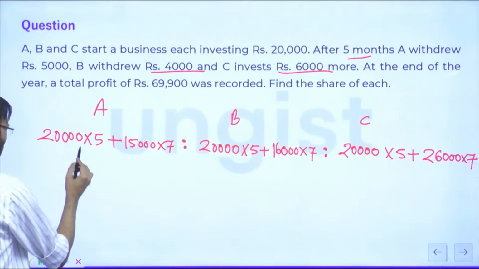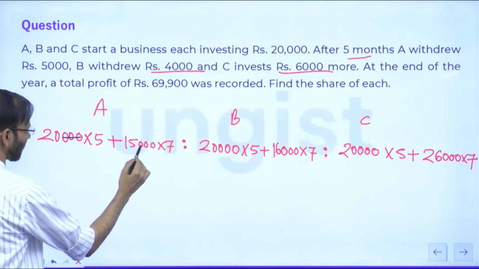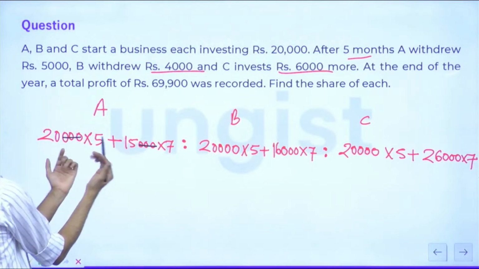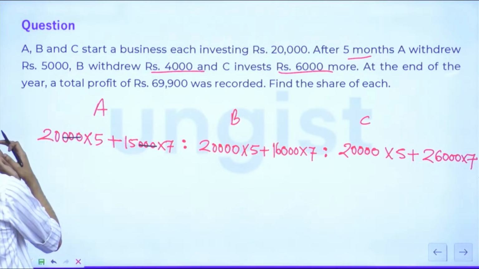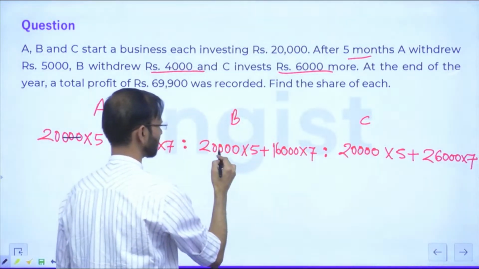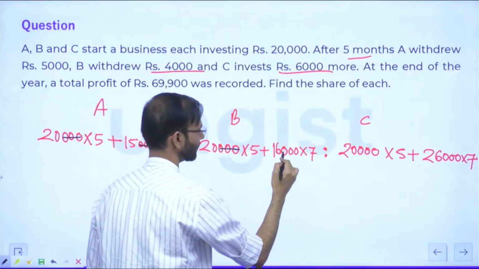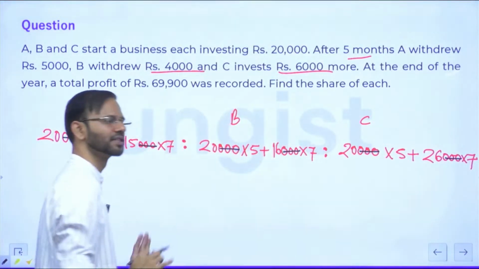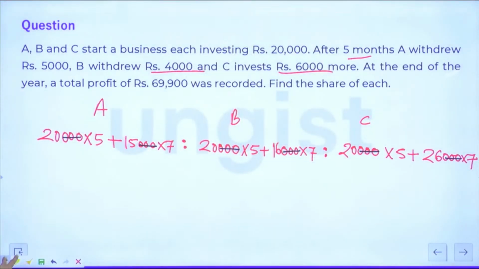So just look at this. I'm using different color pens. This time 1000 can be taken common. 1000 can be taken common from this also, and from this also. So 3 zeros, 3 zeros, 3 zeros, 3 zeros. Everybody clear with this? Right? Alright.